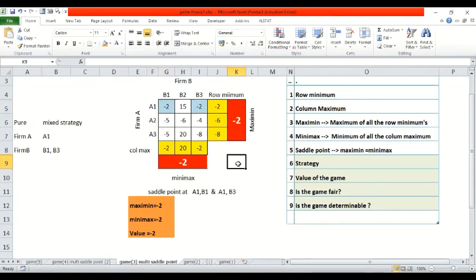So how can we come to know which strategy firm B will choose, sir? No, this is how the method is. We find the row minimum and we find the column maximum. What is the meaning of row minimum? I'm going to try to minimize my loss, and then take the best out of it, maximizing the minimum. This will be exactly opposite for the competitor. So whichever is crossing, I'll assume that is the strategy that will be adopted. Whatever is cross-sectioning, that is exactly what my competitor is going to adopt. That's a logical conclusion of game theory.